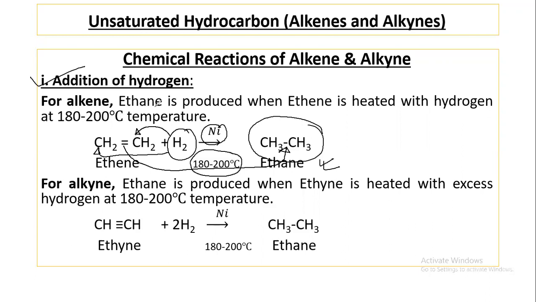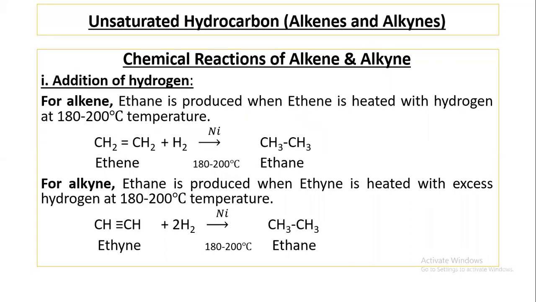It is a hydrogen addition reaction that is called hydrogenation reaction. Similarly, ethyne can react with excess hydrogen in presence of nickel catalyst at 182 to 200 degrees Celsius temperature, and we will get ethane. This reaction is also a hydrogenation reaction.